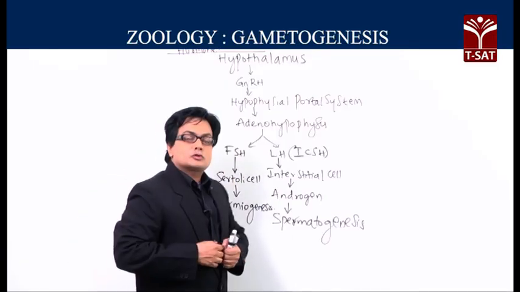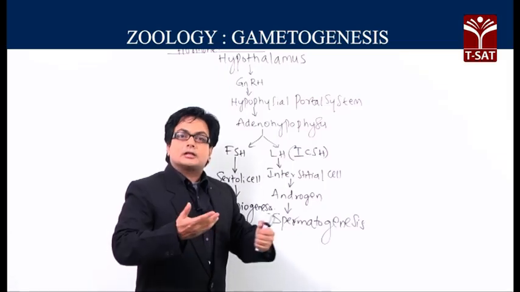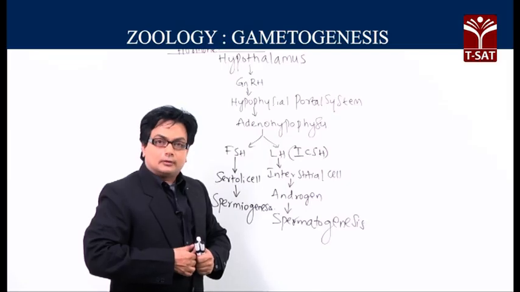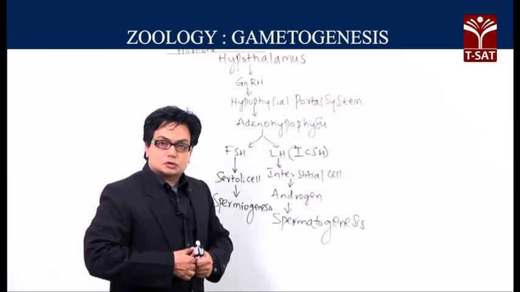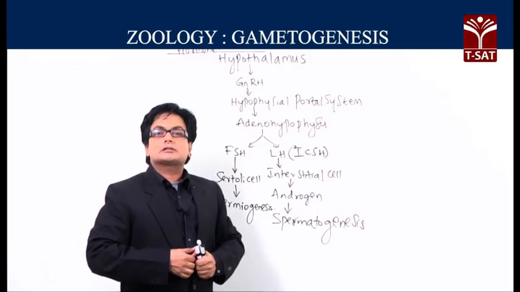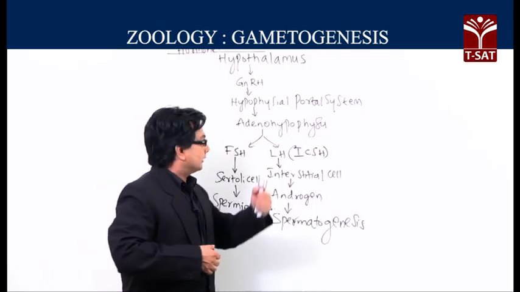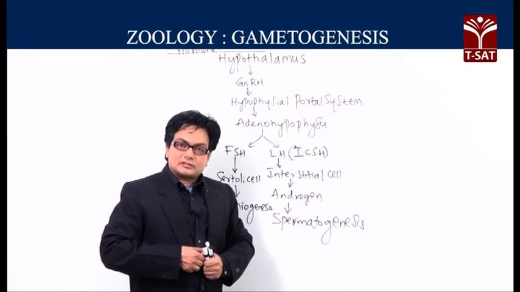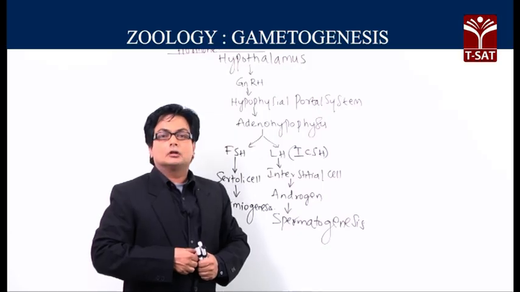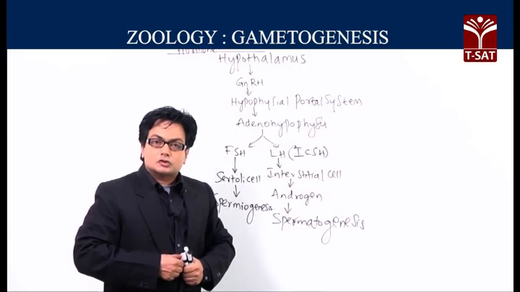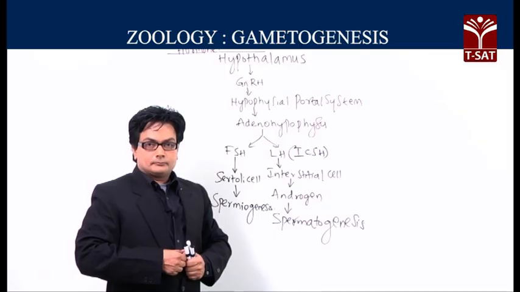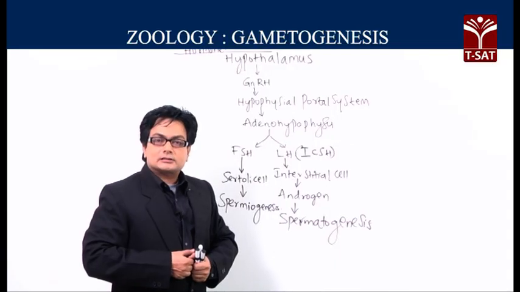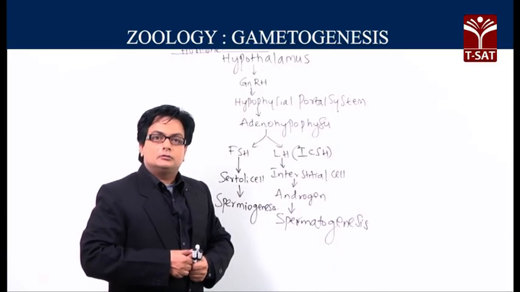And now let us see the effect of the follicle stimulating hormone, which is another gonadotropin. The follicle stimulating hormone will be acting upon the Sertoli cells. The Sertoli cells or the nurse cells are influenced by the follicle stimulating hormone. When FSH acts on the Sertoli cells within the seminiferous tubules, it will promote the making of some factors which will influence the process called spermiogenesis.